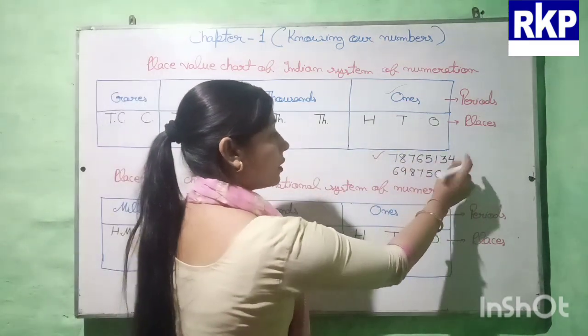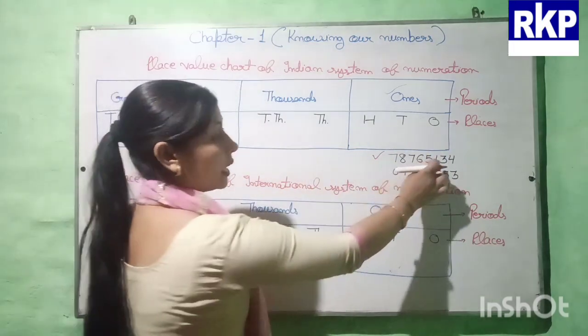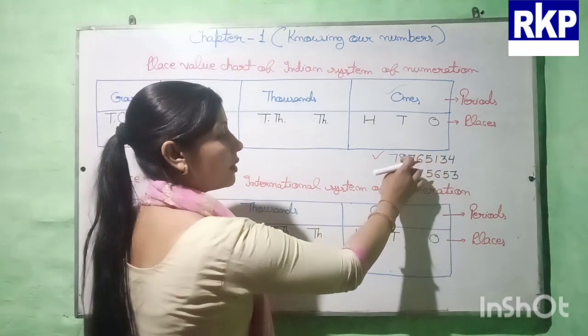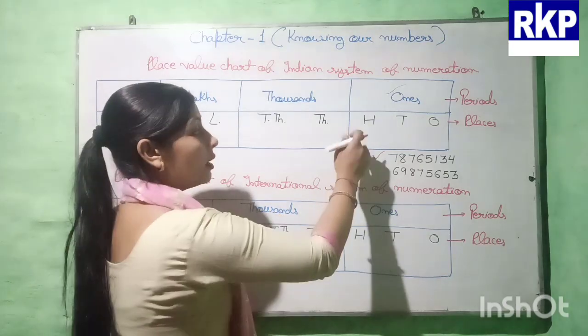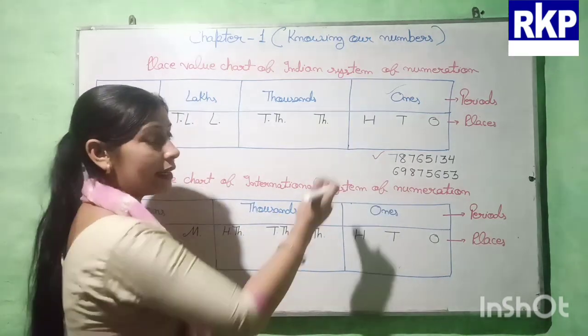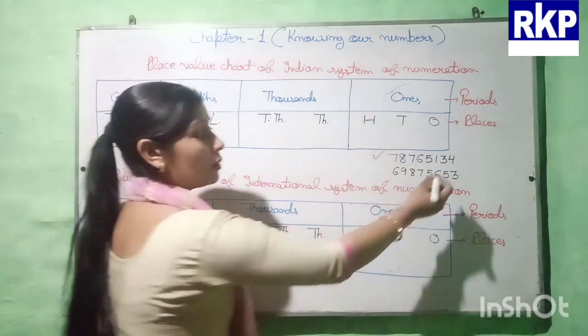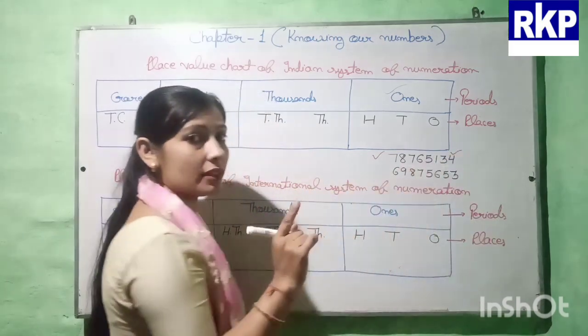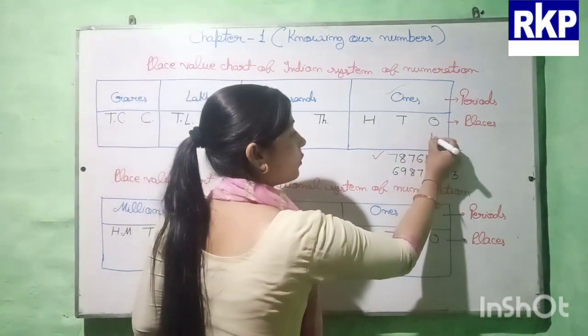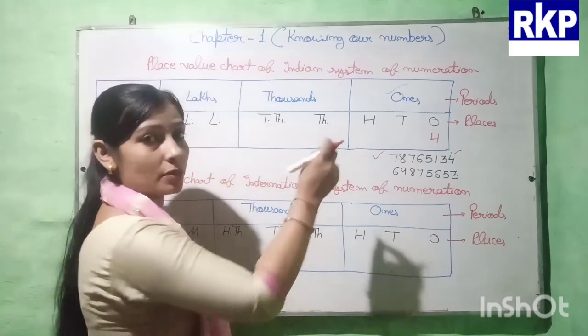Here is written 4, then 3, then 1, 5, 6, 7, 8, 7. We always start writing from the right side. So here first we will write 4. So 4 will come in the ones place.